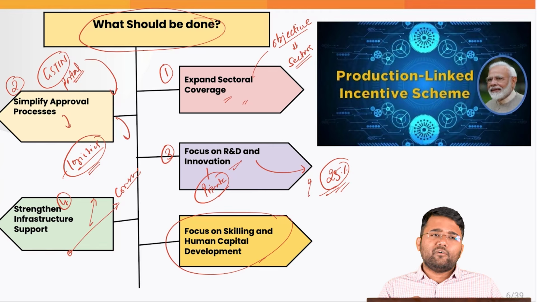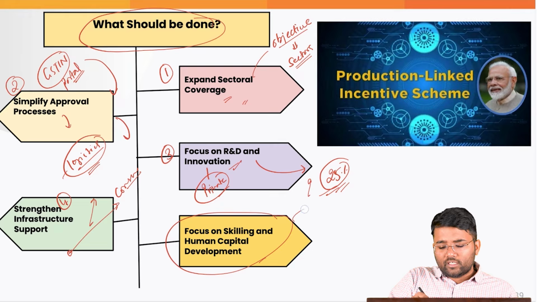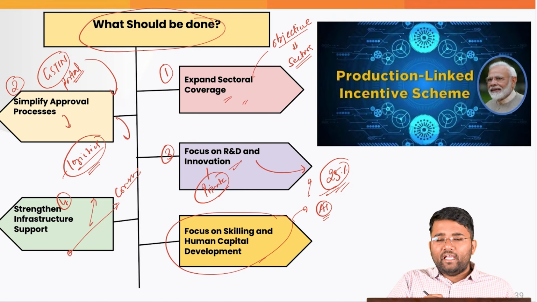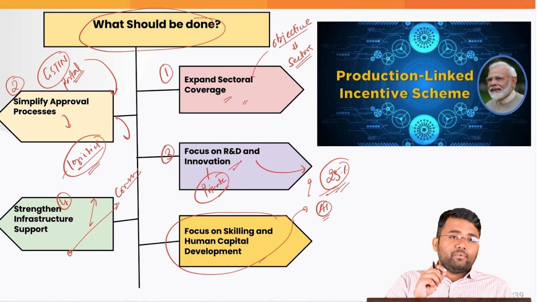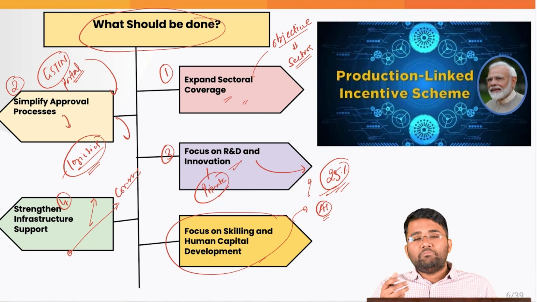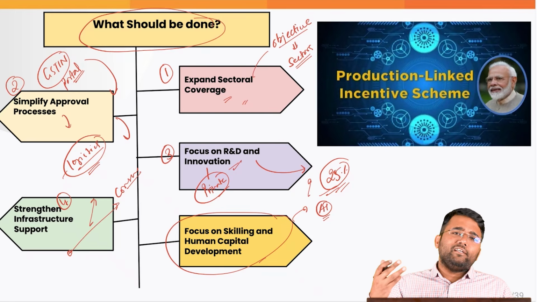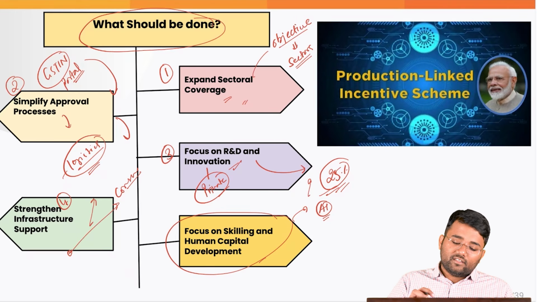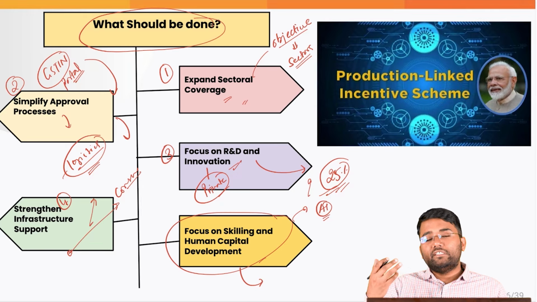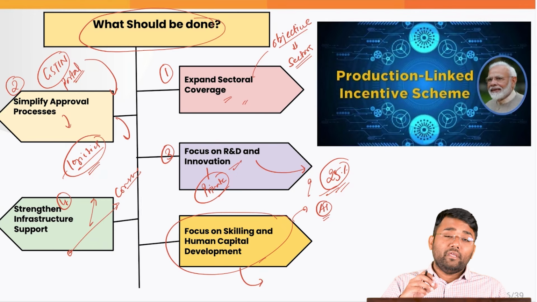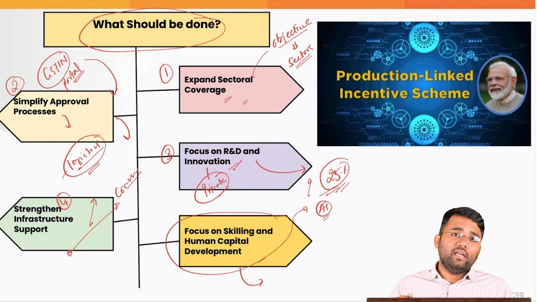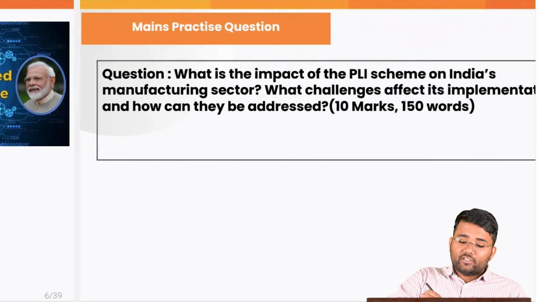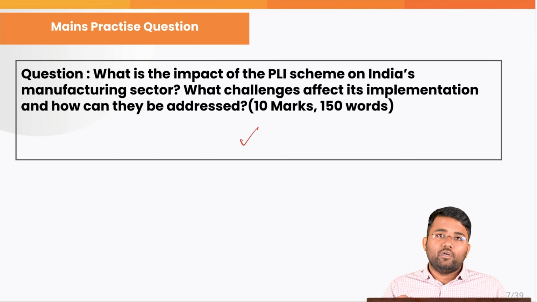Why? Because some of these companies can shift to technological advancement like AI, mechanization, and the Internet of Things, and that can lead to a condition where certain people might lose their jobs. That is the reason the focus should be on lifelong learning, or skills that can help in making people employable for the future, even with technological advancement. This is a mains practice question that you can write from this particular topic.